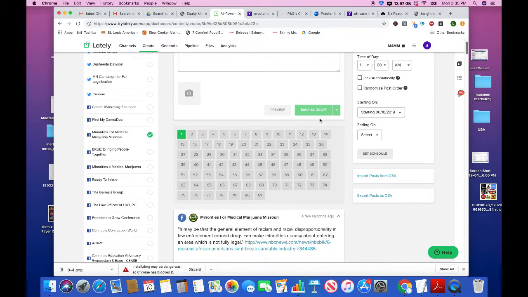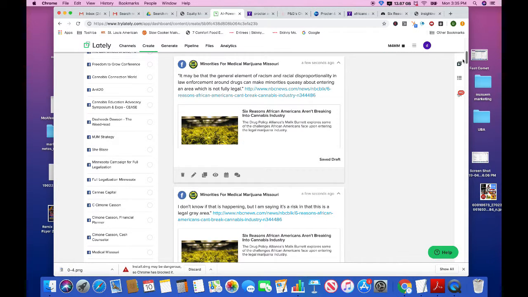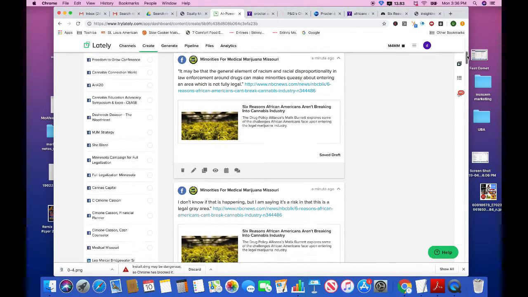And you notice all of these pages, these are just pages of drafts that we've created based on articles that we found. So now we need to go and grab one version of this, maybe for Twitter, and then one that could be posted across the board. And we'll just do Facebook and Twitter for today.